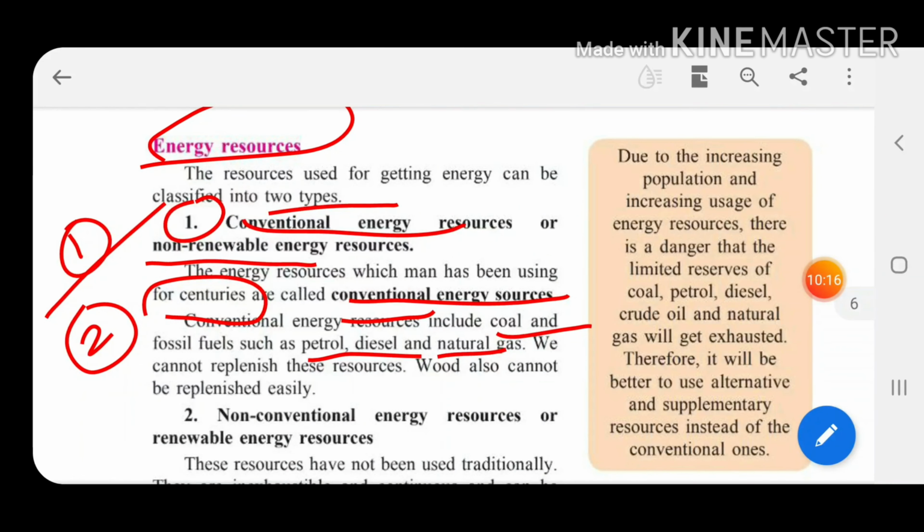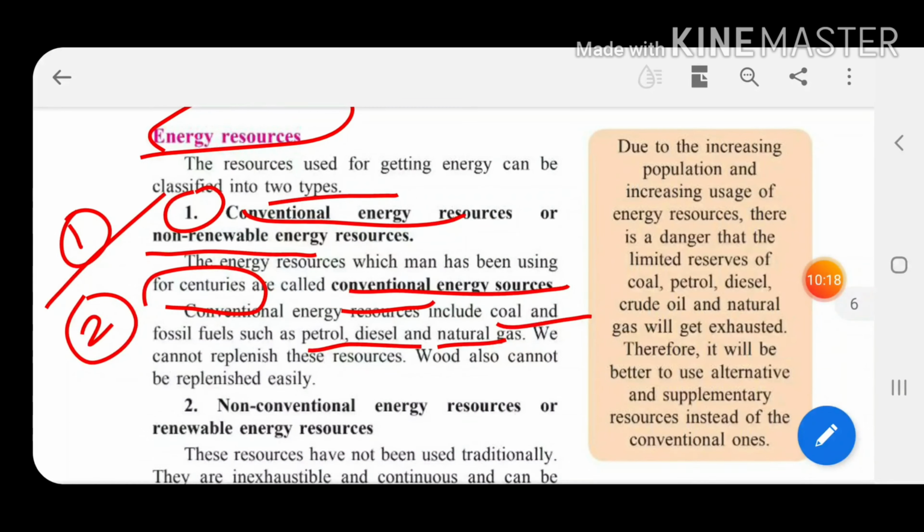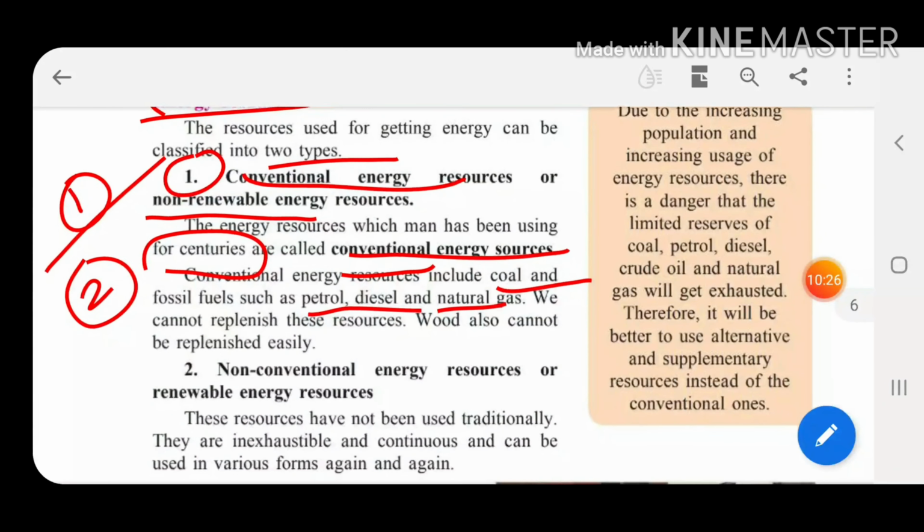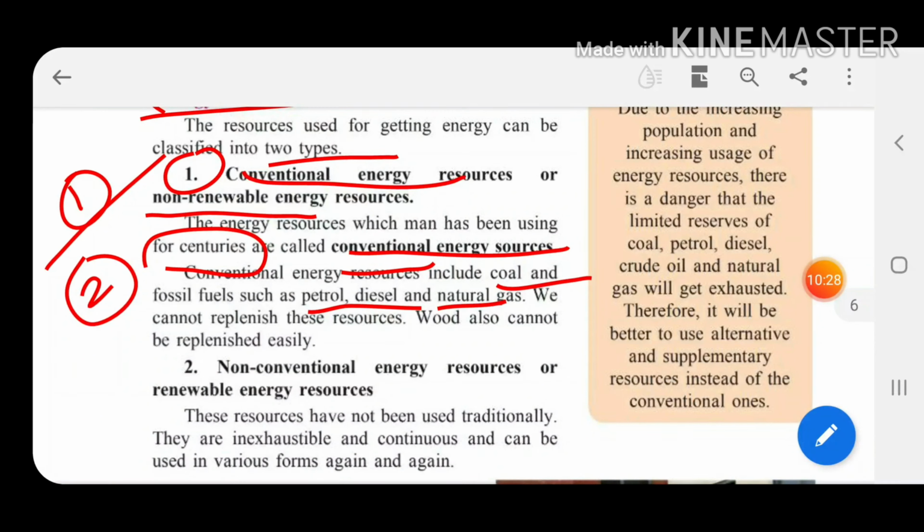So children, here the paragraph is given, a very important orange paragraph. Due to the increasing population and increasing usage of energy resources, there is a danger that the limited reserves of coal, petrol, diesel, crude oil and natural gas will get exhausted. Exhausted means they will not be available, they will end. Therefore, it will be better to use alternative and supplementary resources instead of conventional ones.